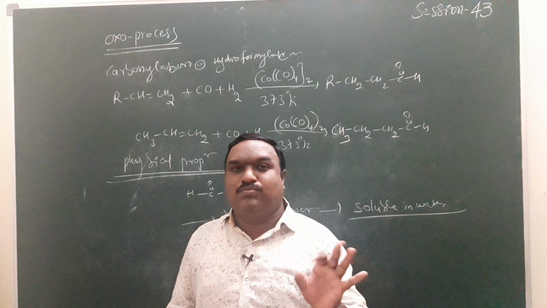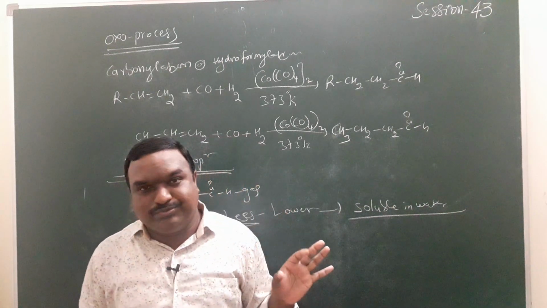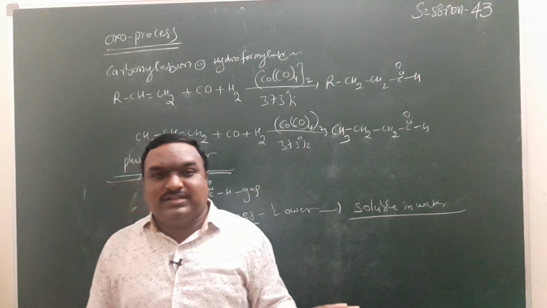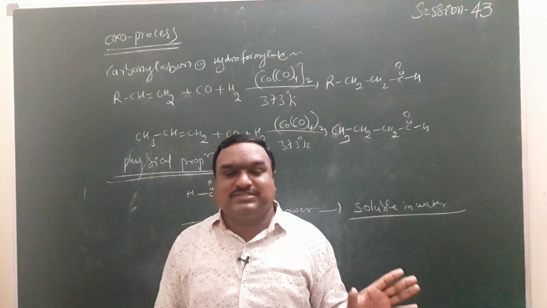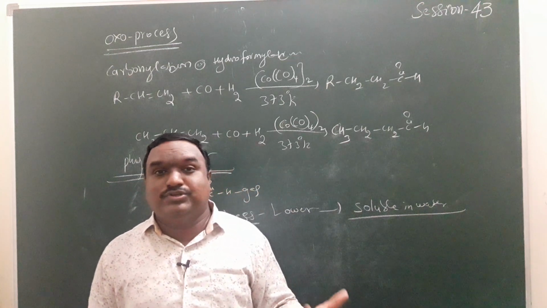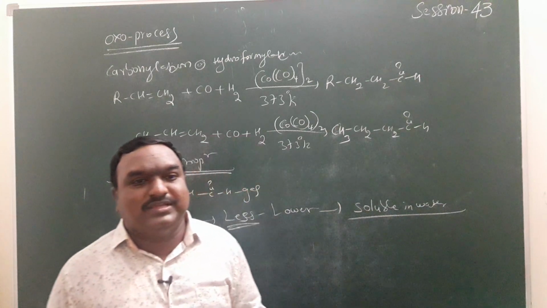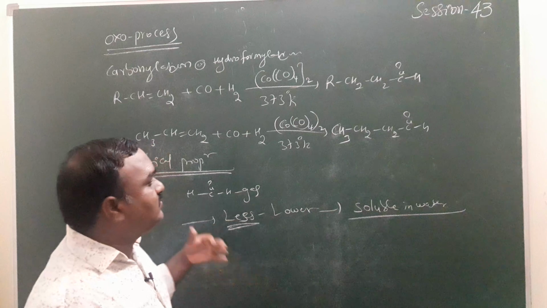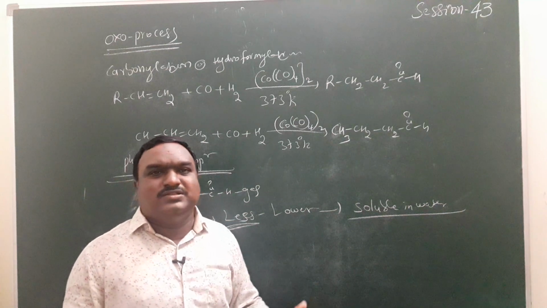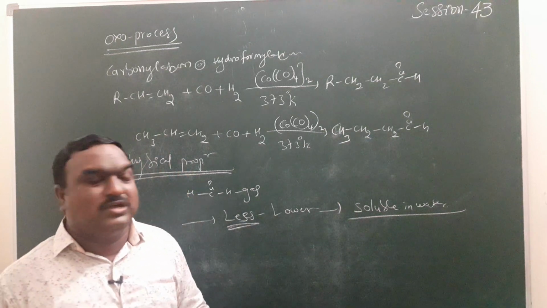Aldehydes and ketones are polar compounds because they have dipole moment values. Aldehydes and ketones have lower density than water. This is the way to explain the physical properties of carbonyl compounds.